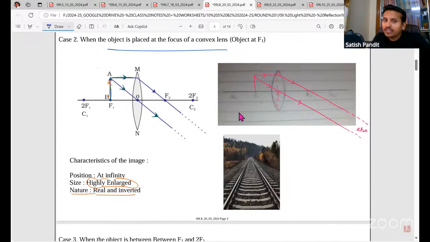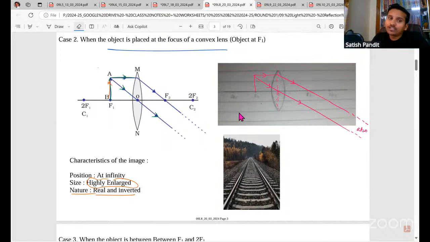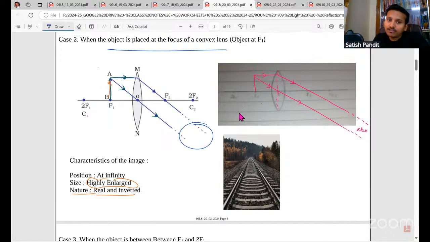See here, the rays are parallel. See, whenever the rays are parallel, they will never ever meet, right? But we assume that they will meet at infinity. They will meet at infinity, just like this one, railway tracks. Okay. So image is formed at infinity. It is highly large. It is really inverted. Okay.